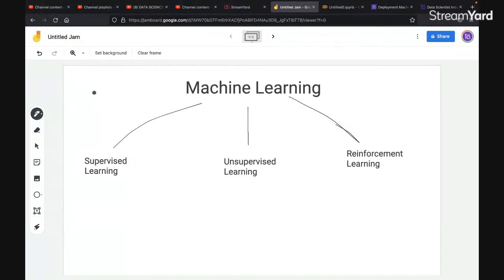Okay. So whenever we get data, that data will decide whether you have to go with supervised learning or unsupervised learning. If the data contains an answer key, that means the output, what the answer will be based on the question paper, then you have to go with supervised learning. But in cases where your answer key or label data is not present, you have to go with unsupervised learning.